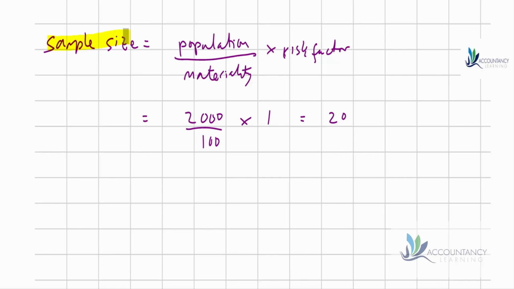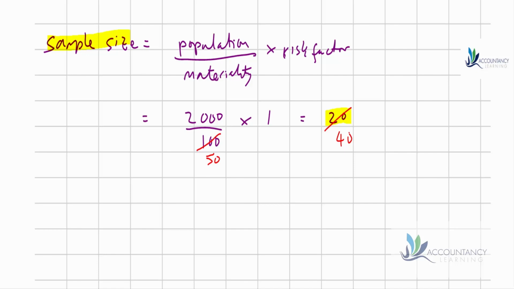So if we're auditing a balance of £2,000 and our materiality is 100, and the risk factor is 1, we would have a sample size of 20. If we make materiality smaller, say 50, that would effectively double the work we're going to do, because that increases our sample size.